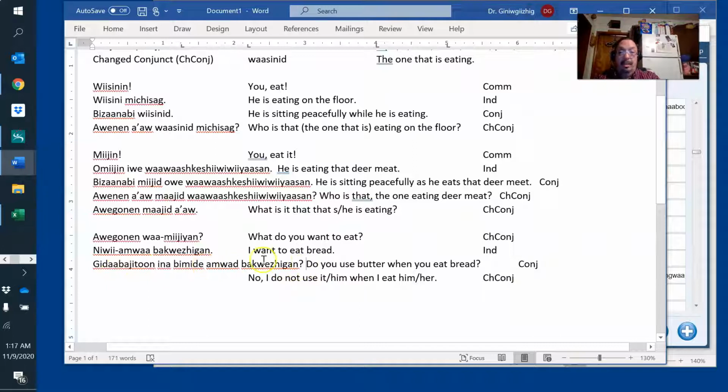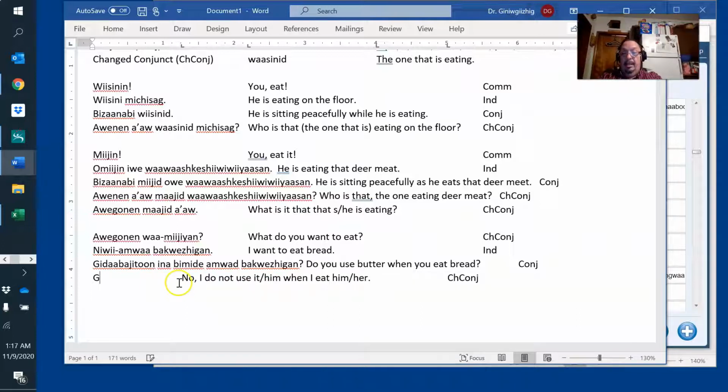When you eat, amo is conjunct form. And I still got 1 minute left before the timer runs out. No, I don't use it. Gawin. Nda budget to sin. Or I don't use it. I don't have to put the butter in there. I'm just saying it. When I eat him or her.